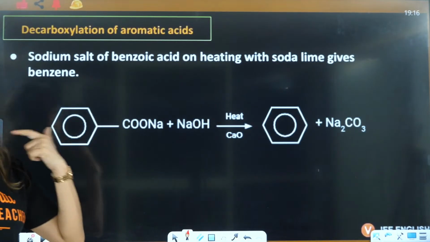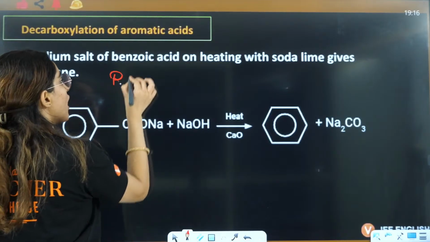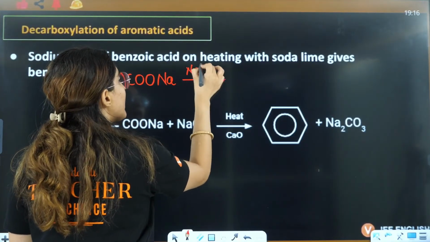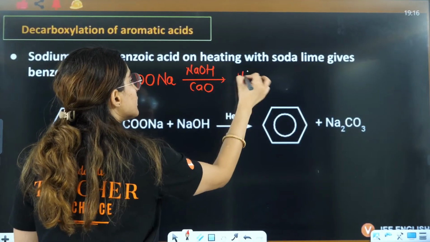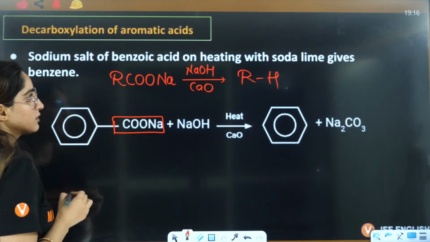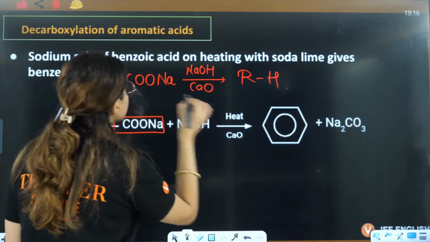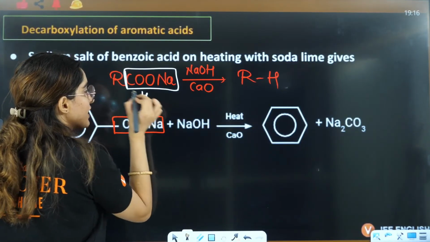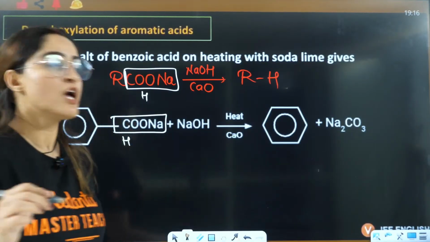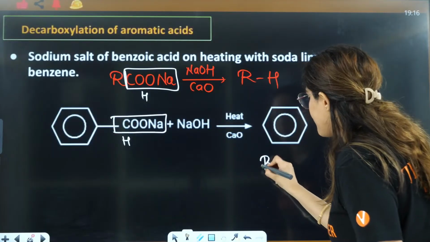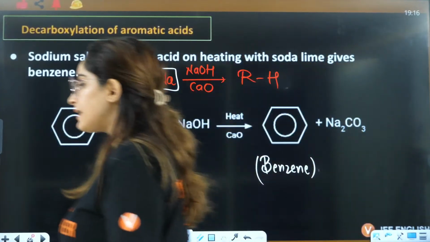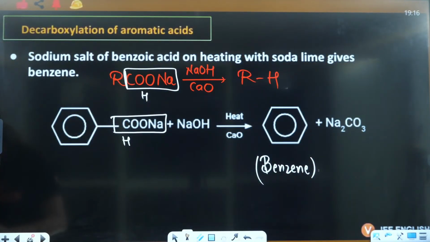Then second is the decarboxylation reaction. If you remember, if you have RCOONa, with soda lime decarboxylation, this will give rise to RH. Here COONa is eliminated and H is added. Similarly here COONa is eliminated and H is added, which leads to the formation of benzene. So benzene can also be formed from the soda lime decarboxylation reaction.